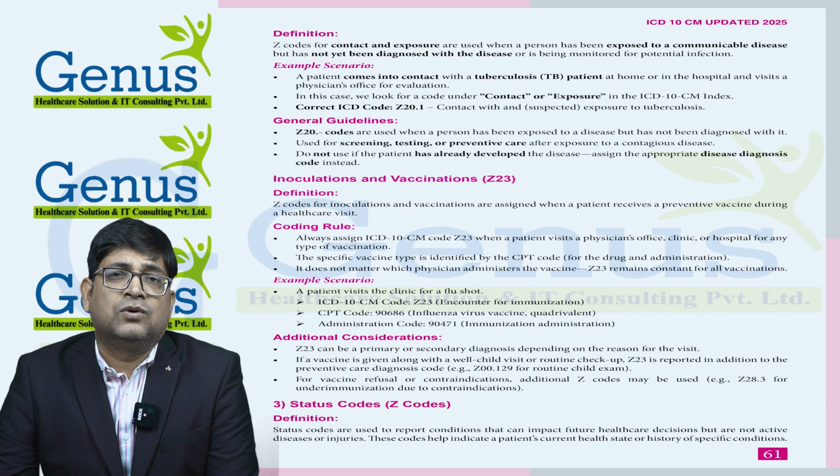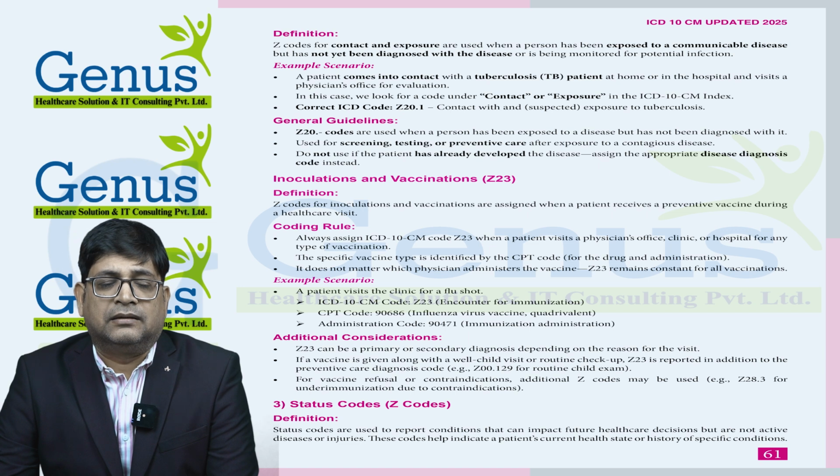Actually the patient does not have that particular disease, but he came into contact or was exposed to a patient who has some other diagnosis. Either we get the ICD-10 code under contact in the alphabetic index or in the exposure section. Normally these codes start with the Z20 series.